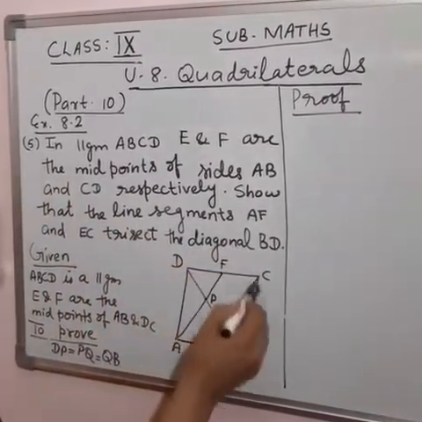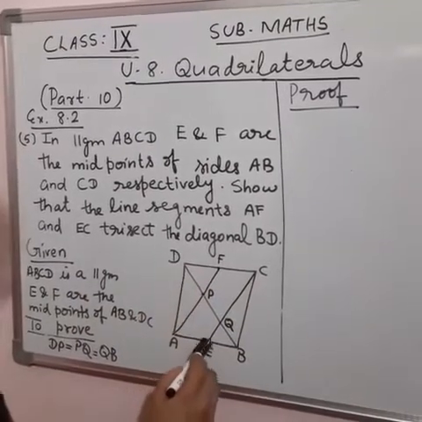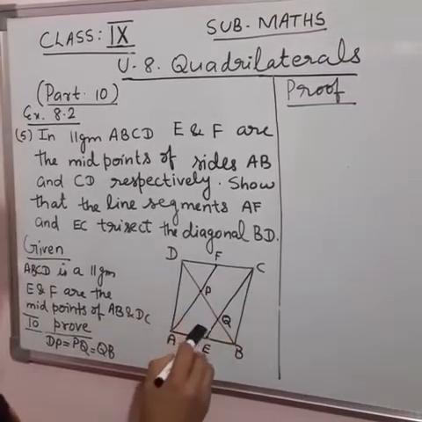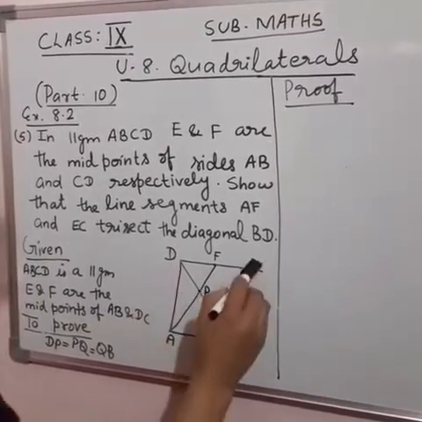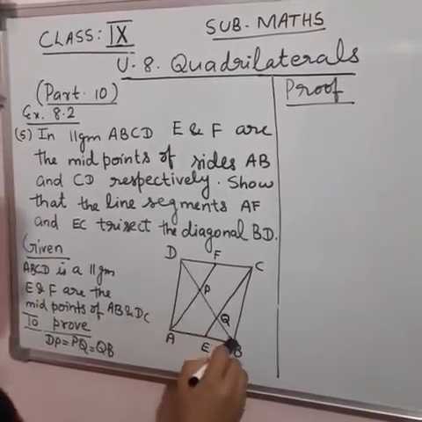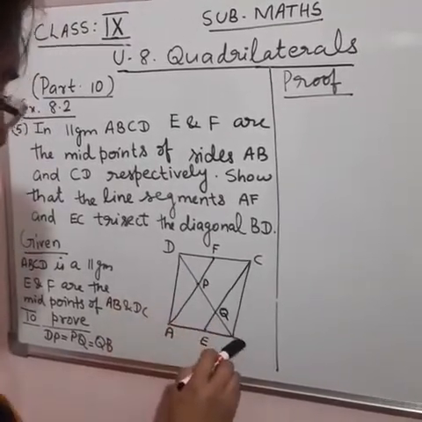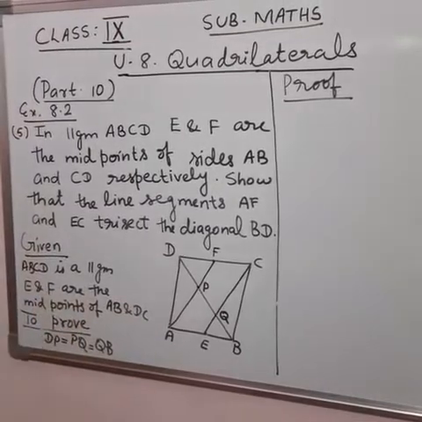So given that ABCD is a parallelogram and E is the midpoint of AB and F is the midpoint of DC, we have to prove the lines AF and CE trisect DB. That is, you have to prove DP is equal to PQ is equal to QB. Given and to prove, I have written here.